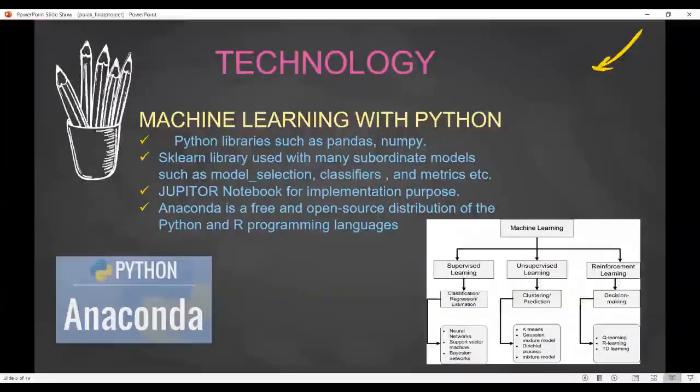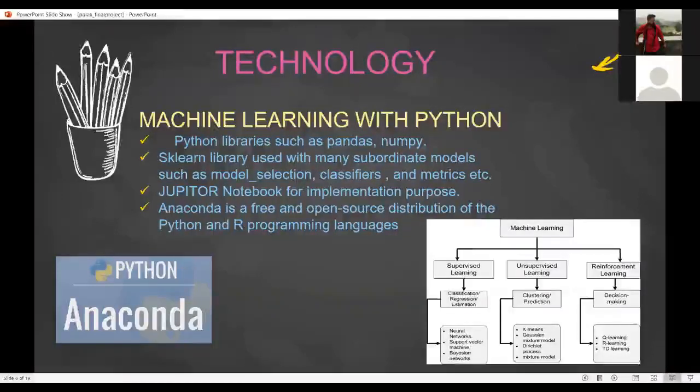Also, machine learning is classified into three types: supervised, unsupervised, and reinforcement learning. Supervised is basically classification and regression, in which we have studied decision tree, SVM, random forest classifier, etc. And clustering includes k-means, KNN, etc.